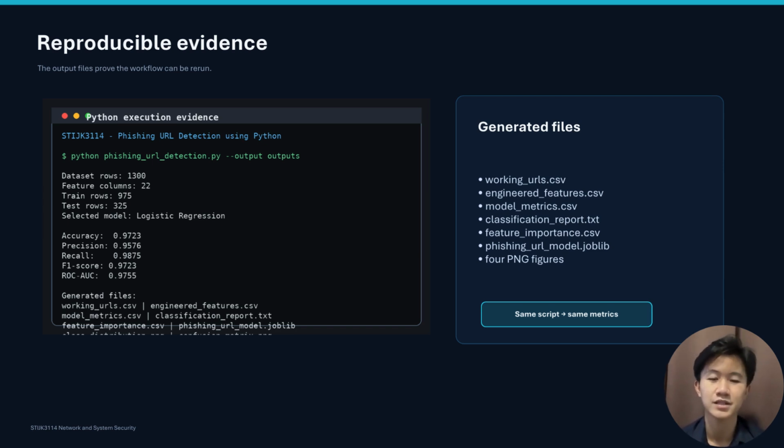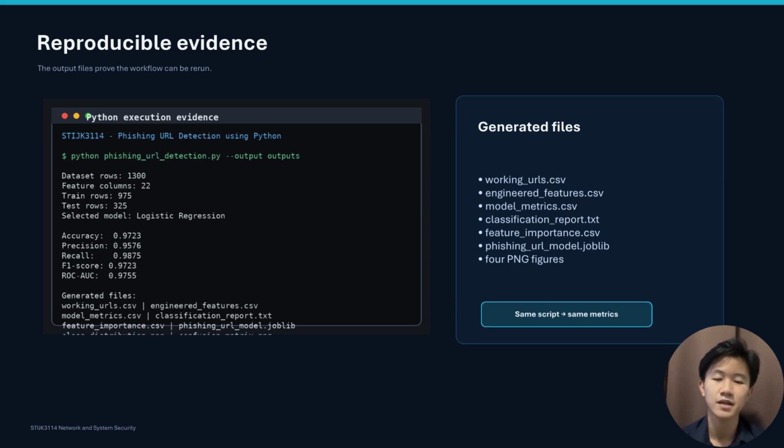The evidence run generated several technical files. These include the working URL dataset, the table of engineered features, model performance matrix, a classification report, feature importance results, and the saved logistic regression model. It also generated figures showing the class distribution, differences in feature values, model comparison, and confusion matrix.